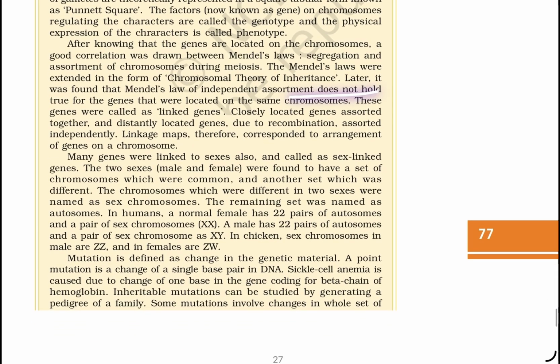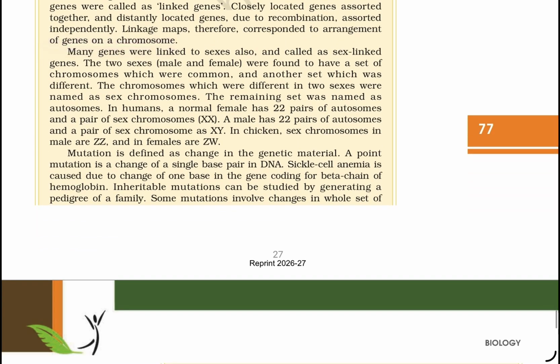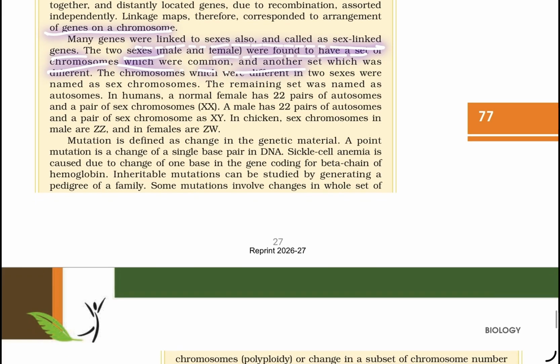Later, it was found that Mendel's law of independent assortment does not hold true for genes that are located on the same chromosome. These genes are called linked genes. Closely located genes assort together and distantly located genes, due to recombination, assort independently. Linkage maps therefore correspond to the arrangement of genes on a chromosome. Many genes were linked to sex and are also called sex-linked genes. Males and females were found to have a set of chromosomes which were common and another set that was different. The chromosomes which were different in the two sexes were named sex chromosomes. The remaining set was named autosomes.